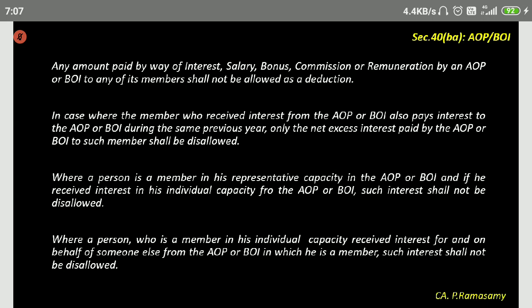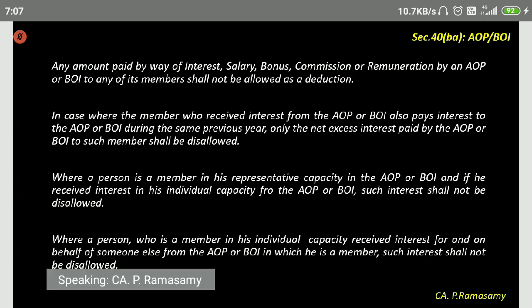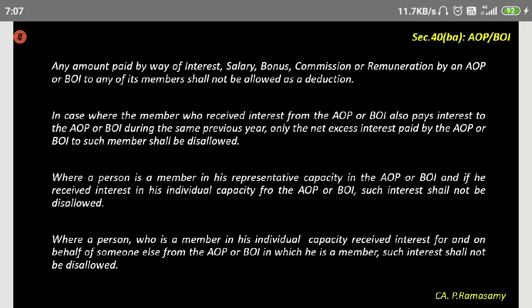10(2)A does not apply to 40B. Section 10(2)A is with respect to share of profits received from the partnership firm. Since the partnership firm itself is a taxable entity, it is going to pay tax.